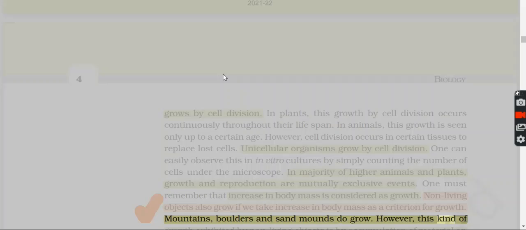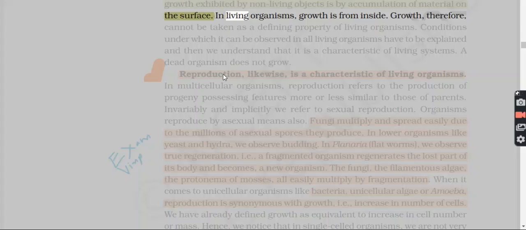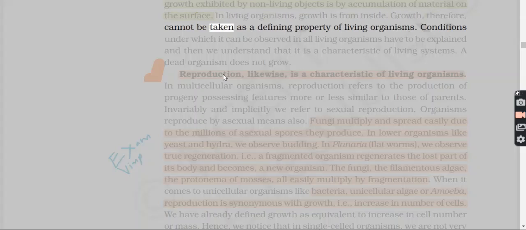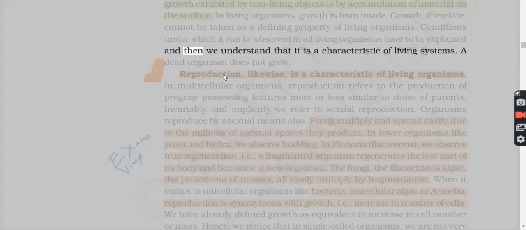However, this kind of growth exhibited by non-living objects is by accumulation of material on the surface. In living organisms, growth is from inside. Growth, therefore, cannot be taken as a defining property of living organisms. Conditions under which it can be observed in all living organisms have to be explained. And then we understand that it is a characteristic of living systems. A dead organism does not grow.